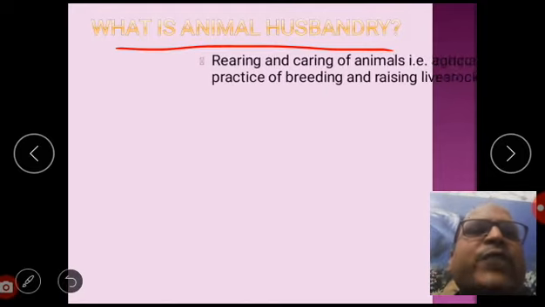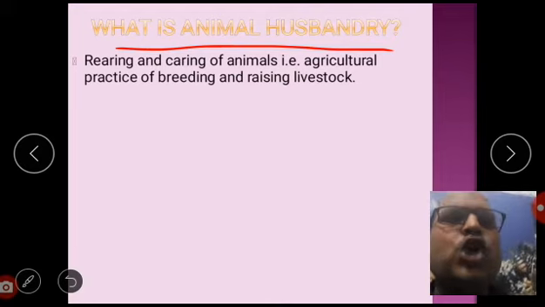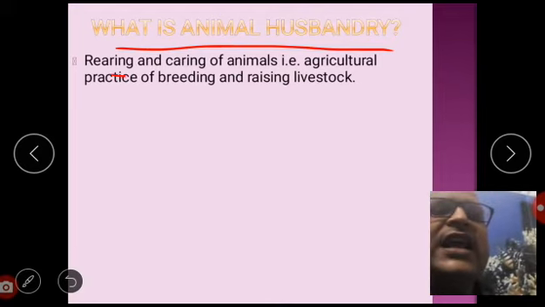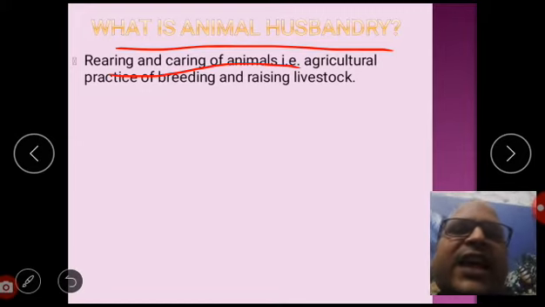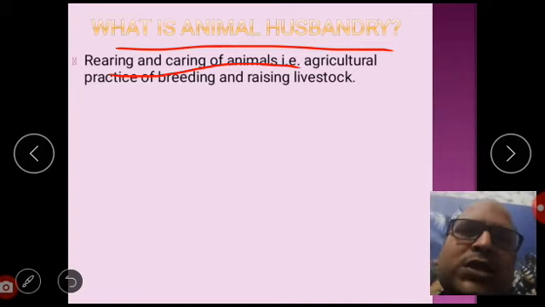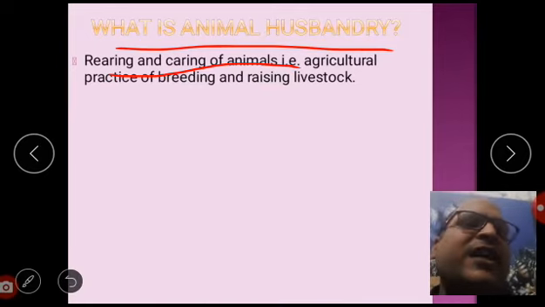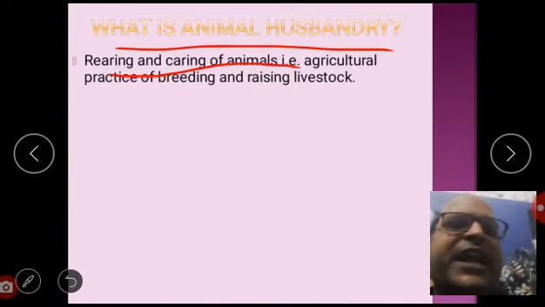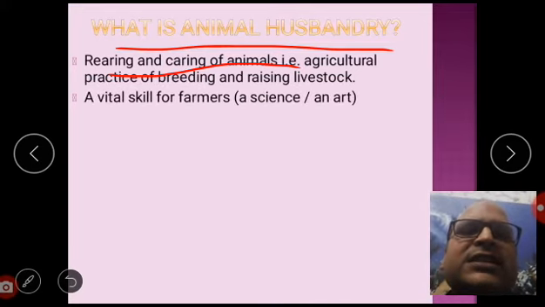Dear student, the definition of animal husbandry is very short: it is the rearing and caring of animals for some goods and products. Here you may say that it is the agricultural practice of breeding and raising livestock.